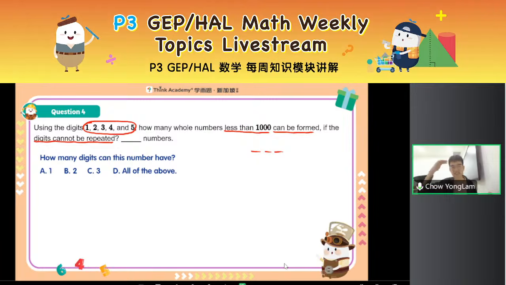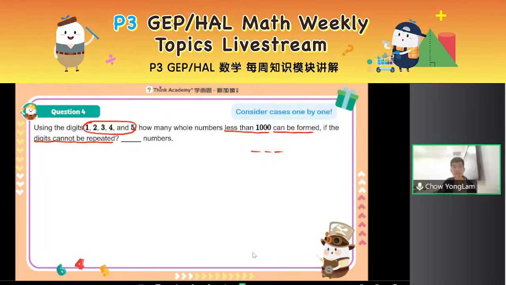But let me ask you a little bit deeper. How many digits can this number have? Can it be a 1-digit number, or a 2-digit number, or a 3-digit number? Or could it actually be all of the above? Yes, very good job. Right, I see some of you already spamming the chat. Don't spam, okay? It can be a 1-digit, 2-digit, or 3-digit number to be less than 1000. So in other words, we need to consider the cases one by one.